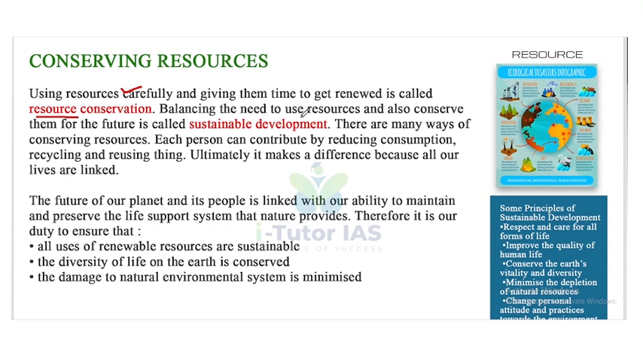Balancing the need to use resources and also conserve them for the future is called sustainable development. So what is sustainable development? Balancing the need to use resources, we control the use of resources and conserve some for our future generations. So this is called sustainable development.